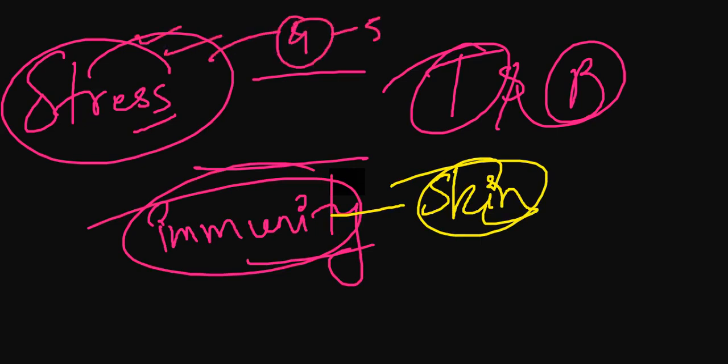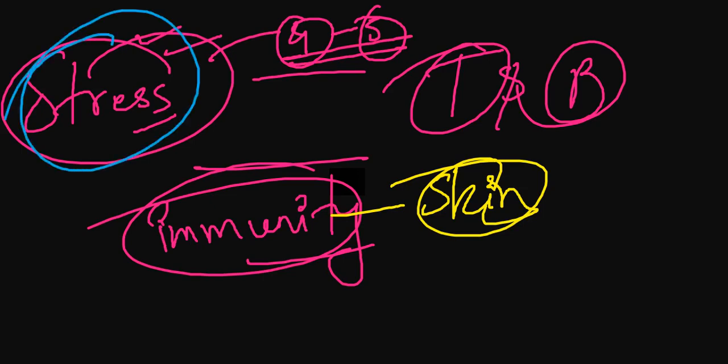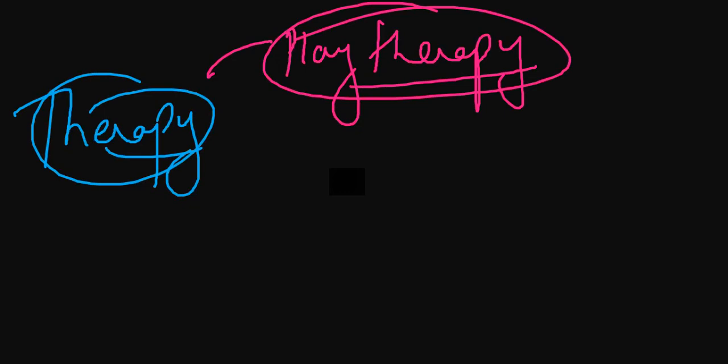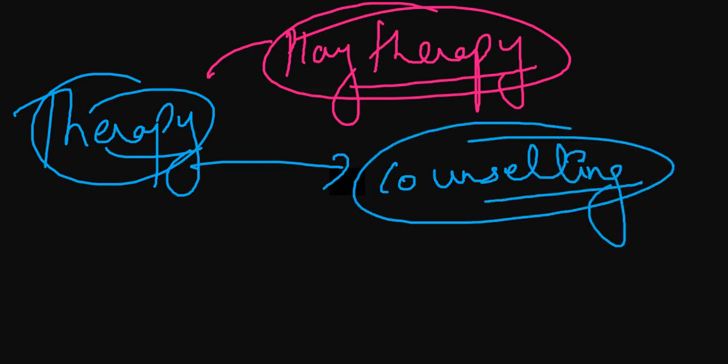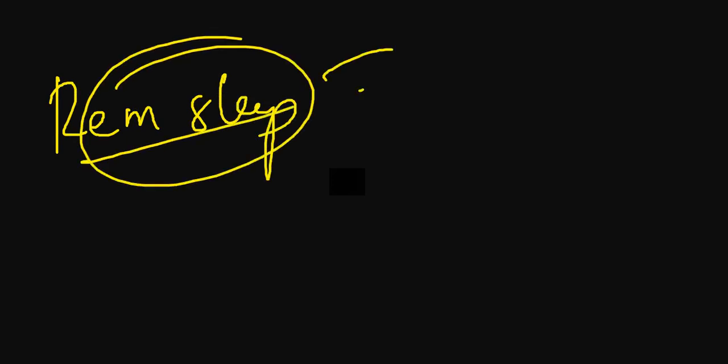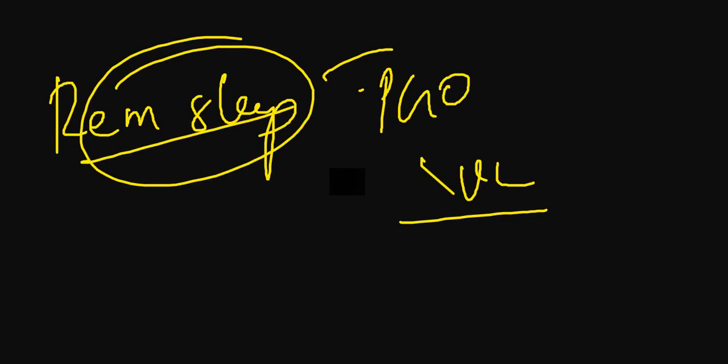You get 4 to 5 questions approximately, from what we have been told so far. There were 4 to 5 questions from stress, including this also. And there was a question on therapy, play therapy. Who discovered play therapy, or something like that? One question was there about play therapy. Then we move on to counseling. There were one or two odd questions on counseling as well. And there was a question on sleep as well. What happens in REM sleep? They have given options such as PGO, something like that.